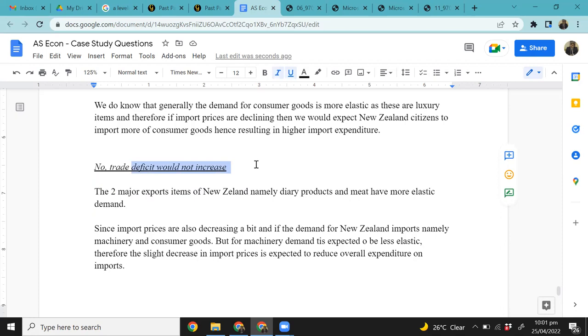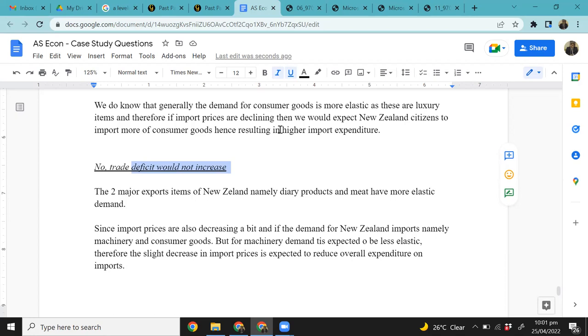And then since consumer goods are more elastic generally, so that's a problem for the country, because when prices for consumer goods are declining, and they have more elastic demand, you would expect the citizens to import more. When they import more, the import expenditure would be higher, and therefore that would contribute to a deficit.